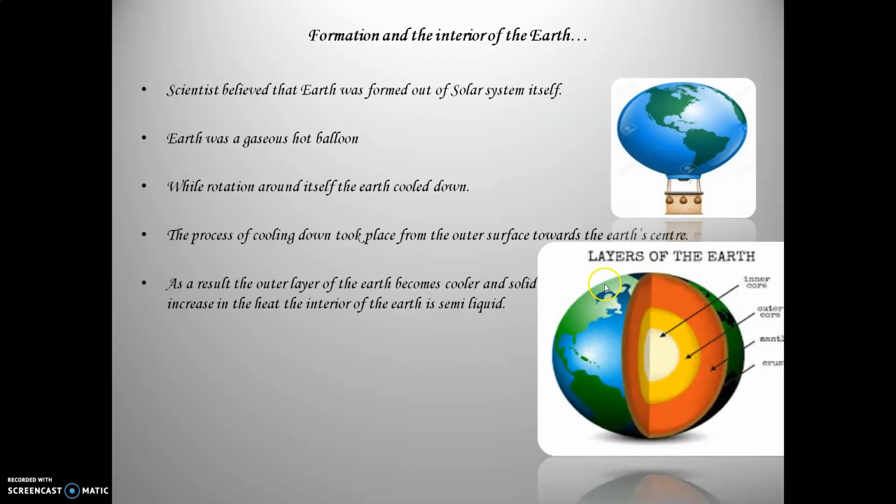These are the layers of the earth we will be studying in this chapter. This is the outer layer of the earth, and there are the various inner layers, and this is the deepest, also called the inner core of the earth. We will learn each of these layers in detail as we go ahead with our chapter 2. Introduction.